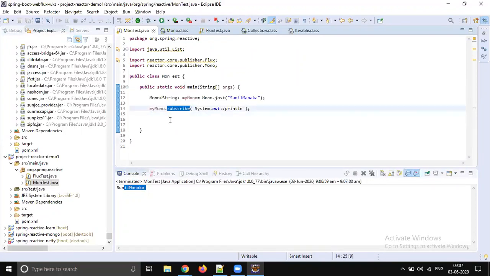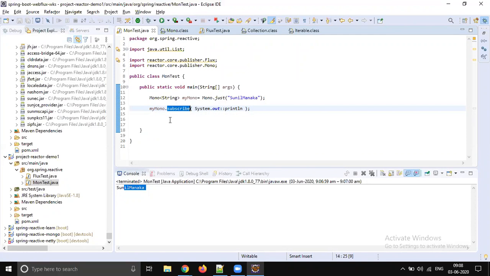Okay, if it is a standalone main method application, you have to subscribe. Until you subscribe, nothing can be done. But tomorrow when we write a real application, a web application, RESTful web services, never do subscribe. Okay, it's a blocker, right? So it's going to be a big code review comment.